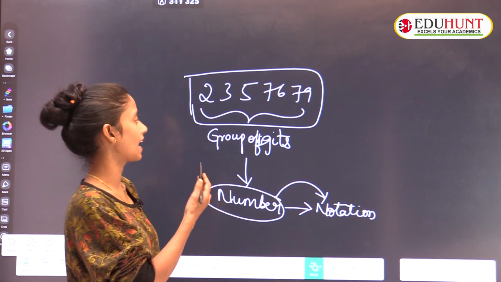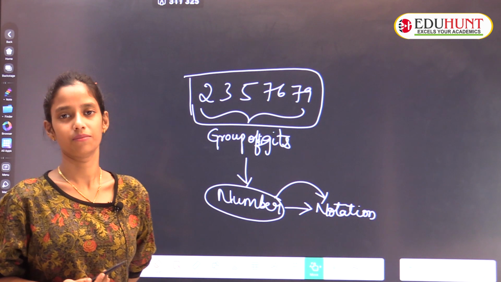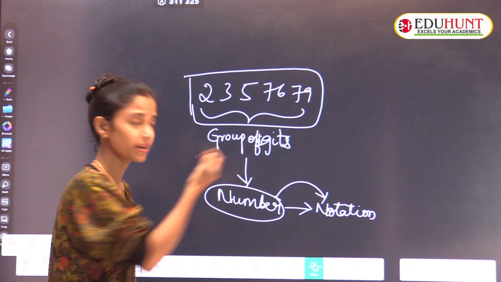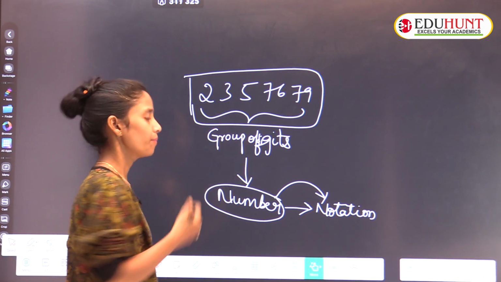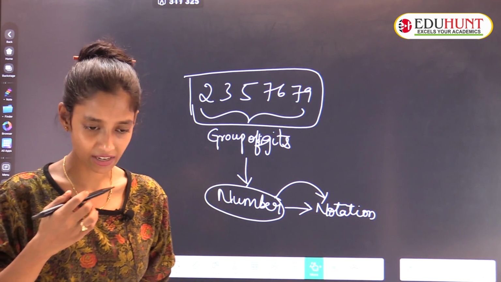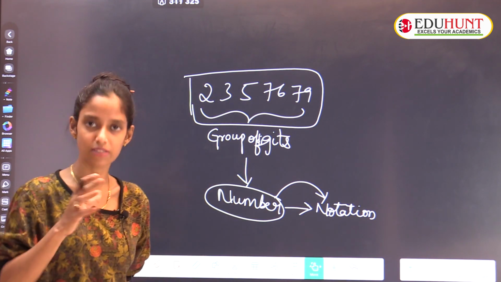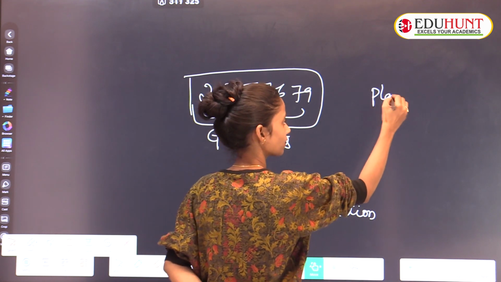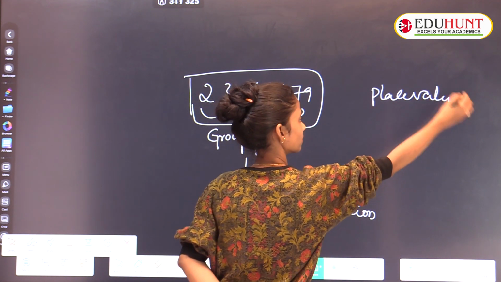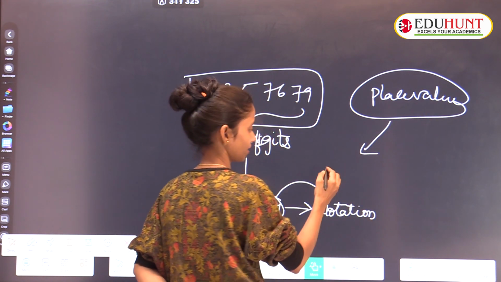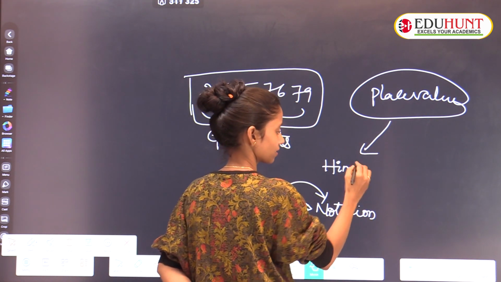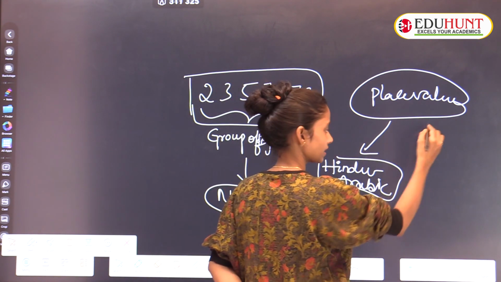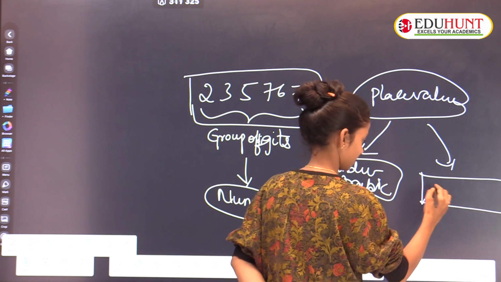Now here the thing is how we'll read this number. See, we know that according to the place values we are going to separate this number, right? So according to the place value, when we are reading these place values, we have two systems. What are they? Based on the place value, we have two systems. One is Hindu-Arabic, second one is the international system.